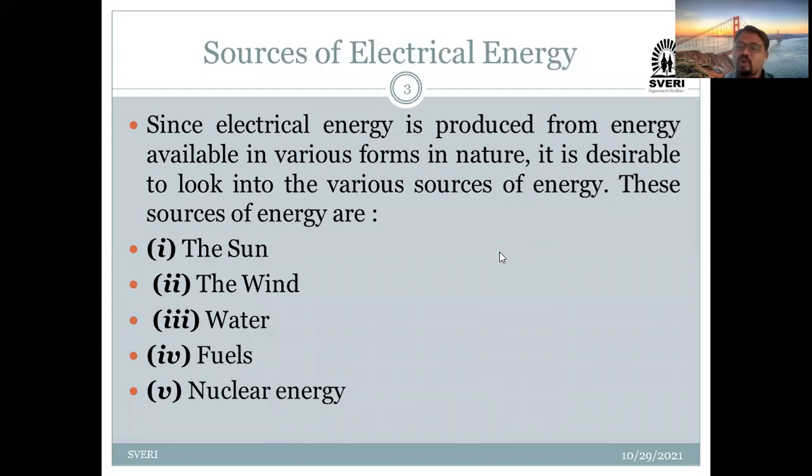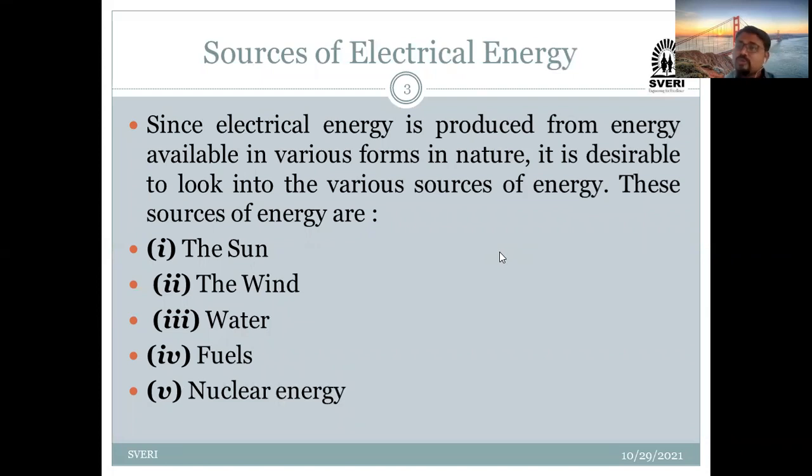Why is it a popular source? Because whenever you use that water in a proper way, it is an abundant source of energy, and there is no pollution whenever you generate electrical energy with the help of water. That's why water is the most popular source of electrical energy generation.